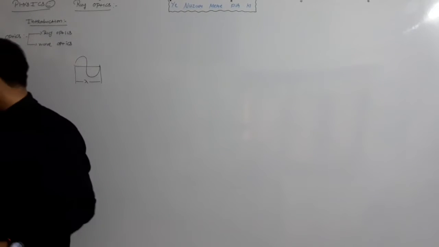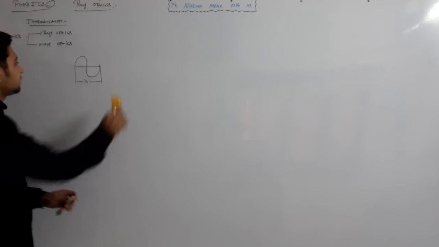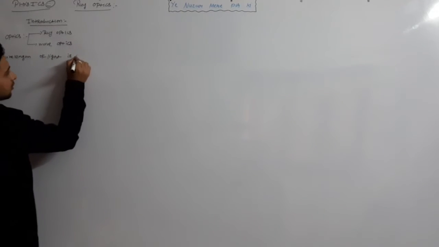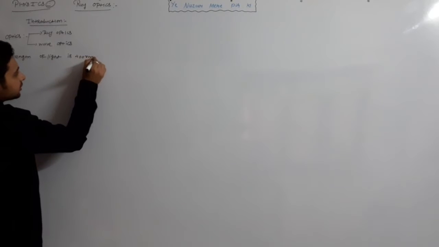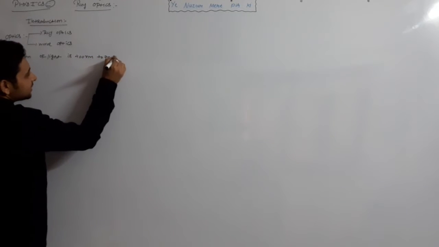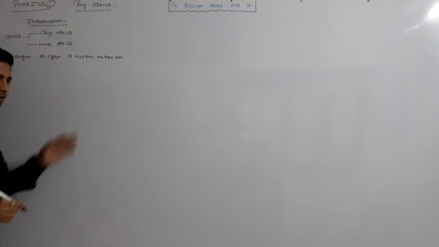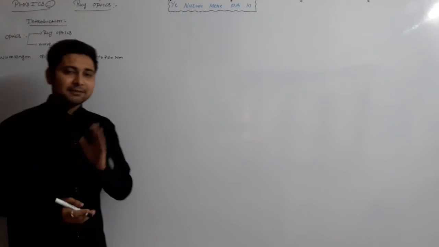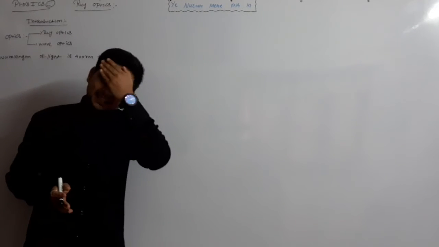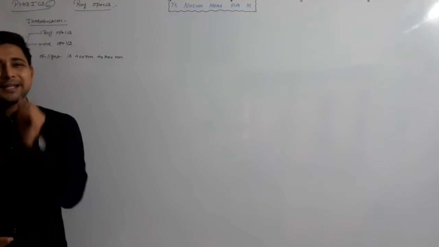What is the value of the wavelength of light? The wavelength of light is 400 nanometer to 700 nanometer. Here nanometer means 10 raised to minus 9 meter. So we can say that light has a minor wavelength.